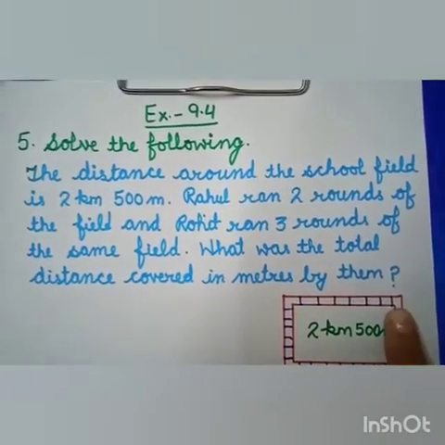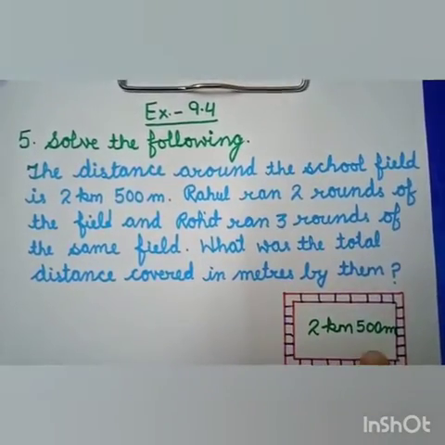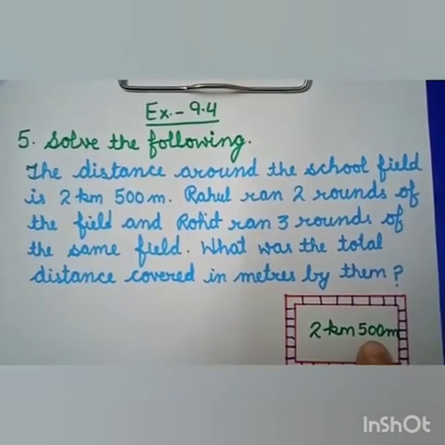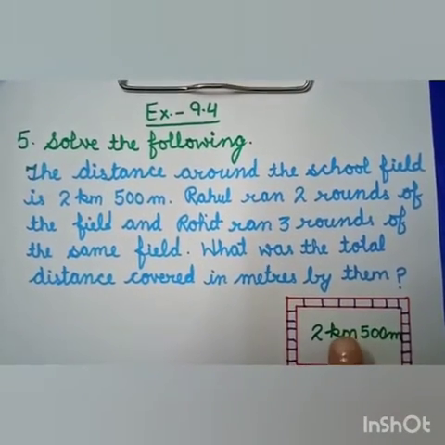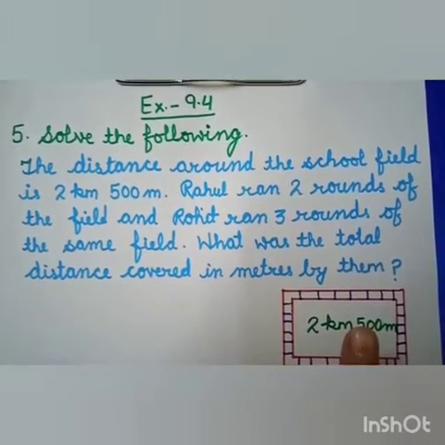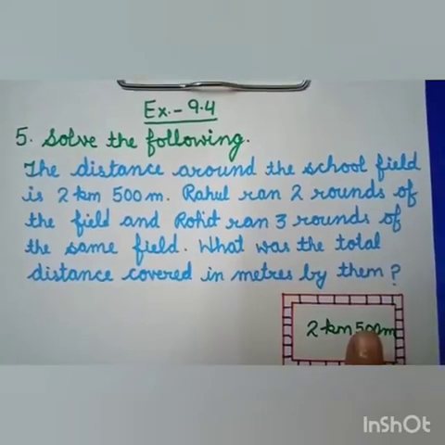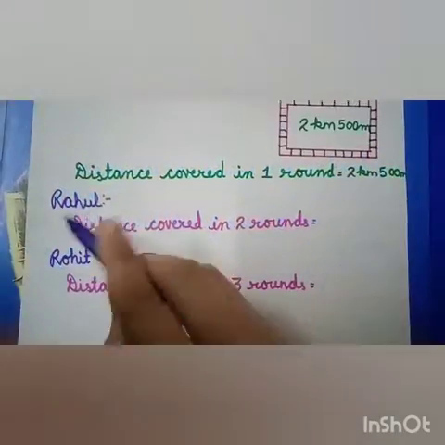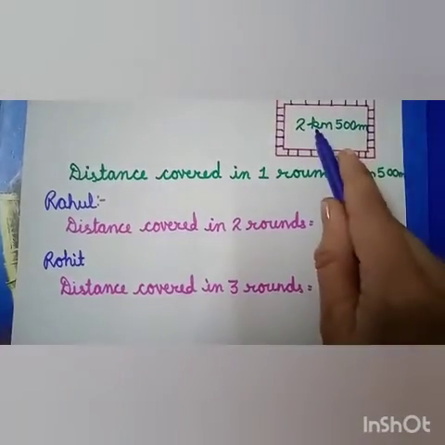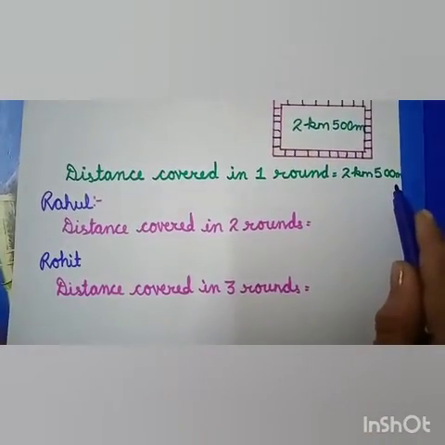This is the field. The distance around the field is 2 km and 500 meter. Rahul ran 2 rounds and Rohit ran 3 rounds. Now we have to find the total distance covered in meters. First of all, we will write the distance covered in one round. That is given, 2 km 500 meter.